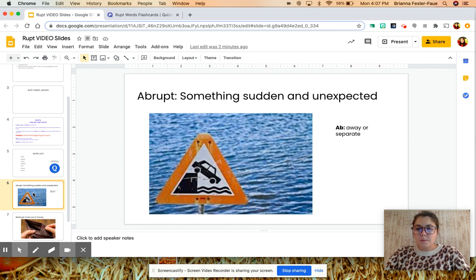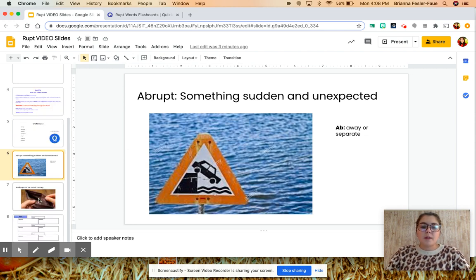So if I know that rupt is to break, and I know that ab, which I wrote over here, means away or separate, I can put ab and rupt together and know that something is going to separate or break pretty quickly. So we just have the little visual here that there's an abrupt edge that leads right into the water. That'd be kind of scary if you were driving. So that's our word abrupt.